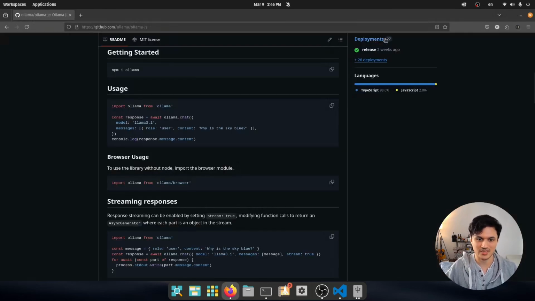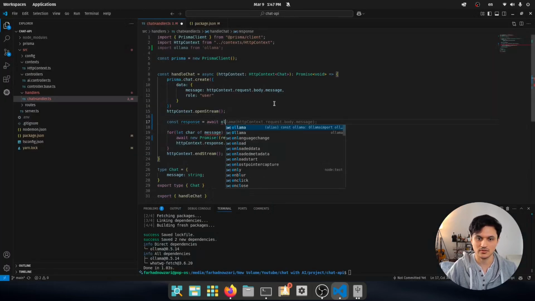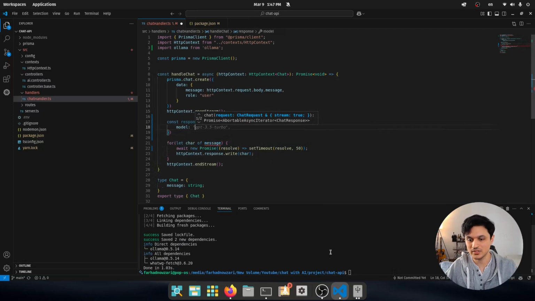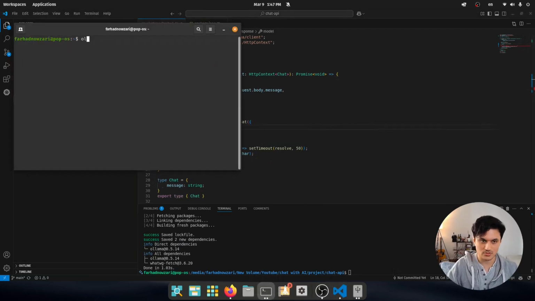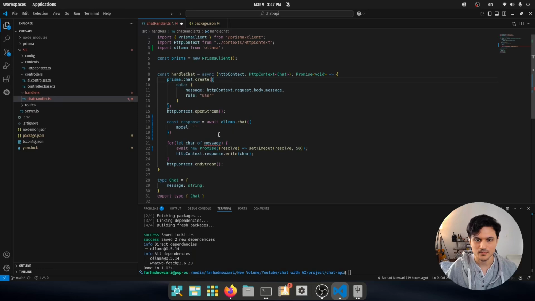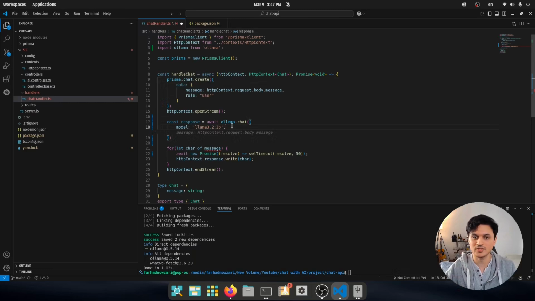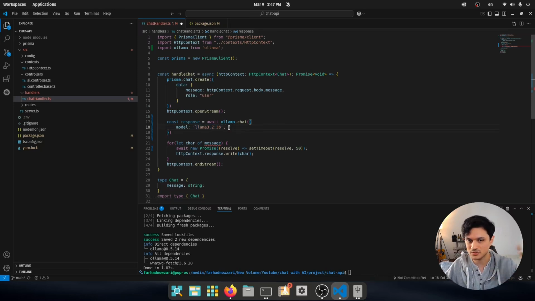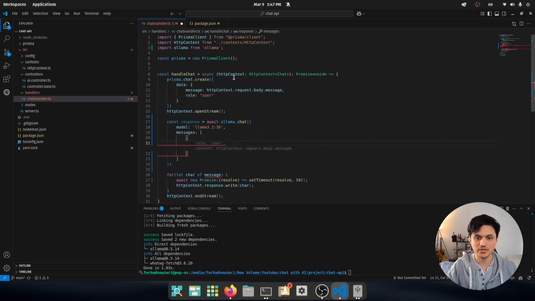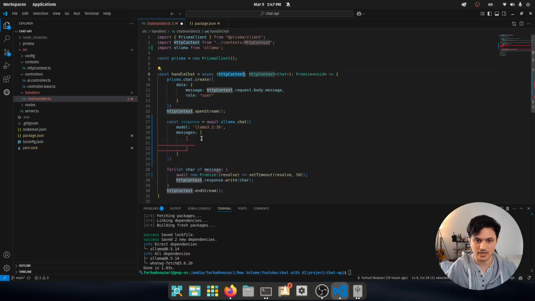Instead, I'm going to do exactly the same as here, await the Ollama chat, where the model is the model that we just downloaded and pulled. So let's see our models list. If you do ollama list, you can see the models, and this is the name of the model that we need. And of course, just go on and then do configuration. Your service can be generic and run with different models, so you can just put this into your environment variables and then just read from there.